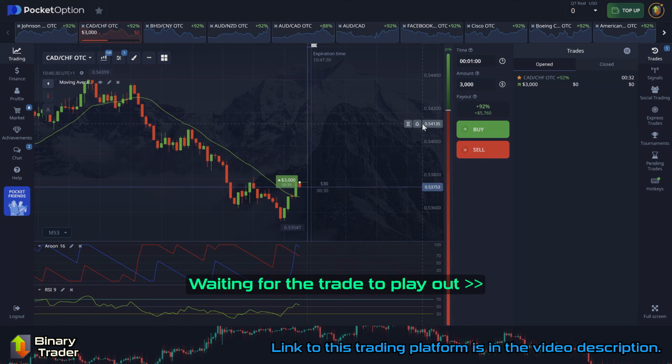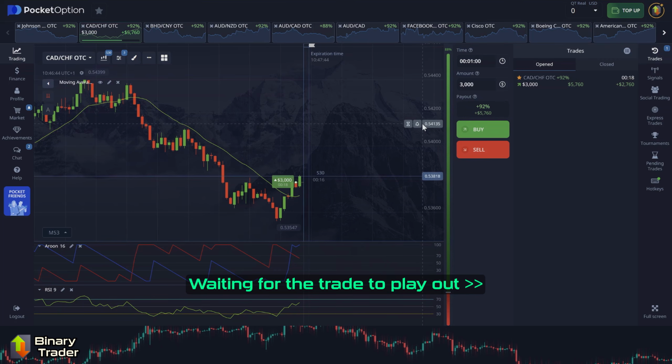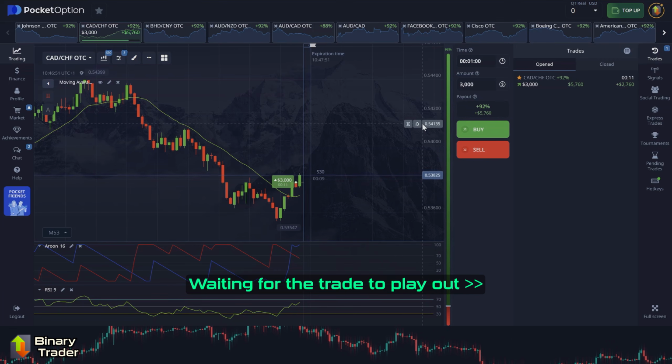If it is too stressful to watch your trade, take a short break. The trade will play out in your absence, and you can perform your analysis afterwards when you are relaxed.